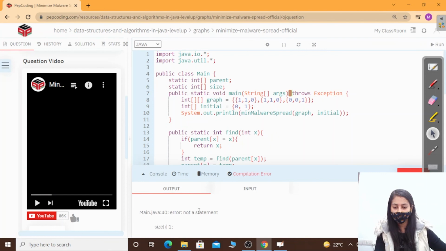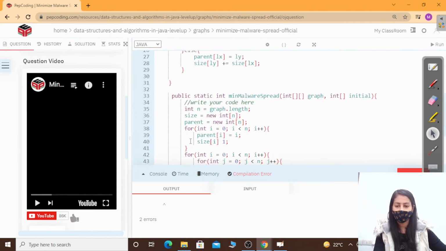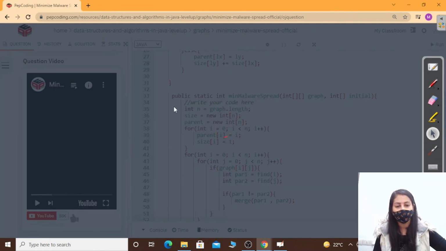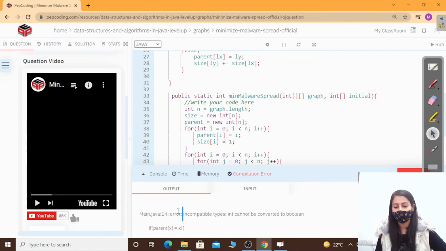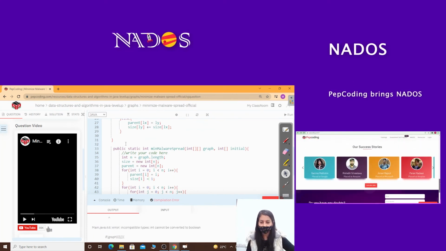There are two compilation errors at line number 40 and 44. At line number 40, size of i is equal to 1, right? One more error at line number 44.